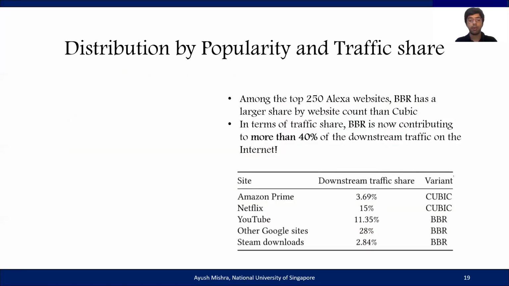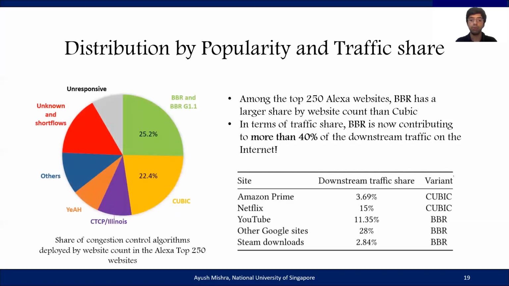While Cubic is dominant by website share, the distribution by popularity and traffic share paint an entirely different picture. For example, if we consider just the top 250 Alexa websites, then BBR actually has a larger share by website count when compared to Cubic. This share for BBR is further increased when you consider the traffic share of these individual websites. By extrapolating the percentages reported by the Sandvine report, we estimate that more than 40% of the downstream traffic on the internet is controlled by BBR.